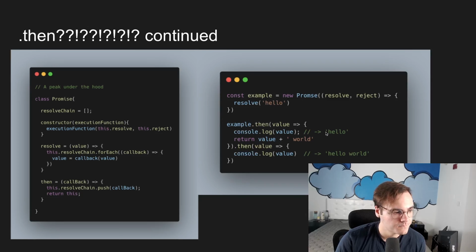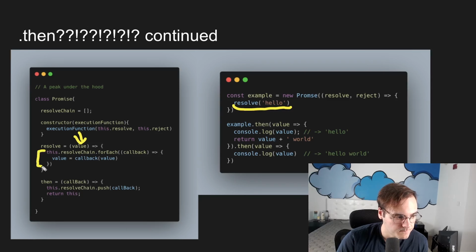So what happens is when we resolve something, so this resolve gets called. What the resolve does is it takes that value, in our case this string hello, and it goes through the resolver chain. Okay, so it goes through this array here. And for each callback in that resolver chain, as you might imagine, it's going to run it with this value here, right? We're seeing that it's running it with the value. And that works fine and dandy for this first one, right? So we run it with that value. That value is going to be hello. This becomes hello. We console log the value and we see hello.